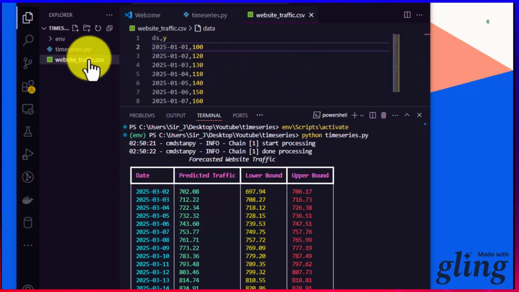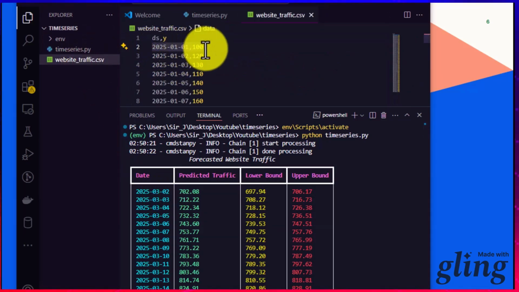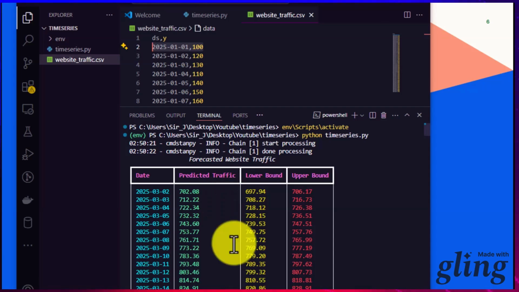Now let's look at the CSV file. If you look at the CSV file, it's starting from January 1st 2025 with 100. So this is how we use Prophet to predict future trends. There are questions that you may have here, questions like, how are we sure this is correct?